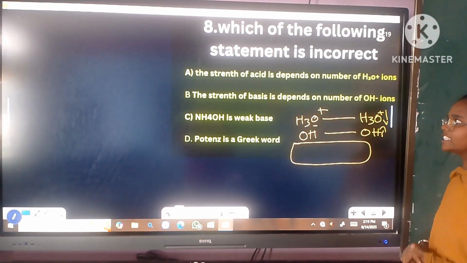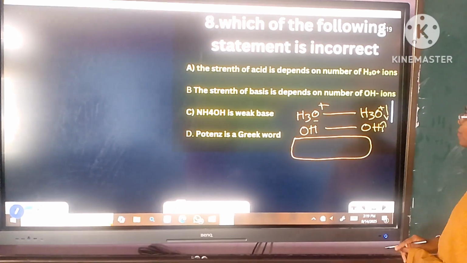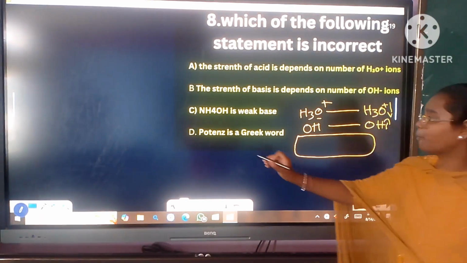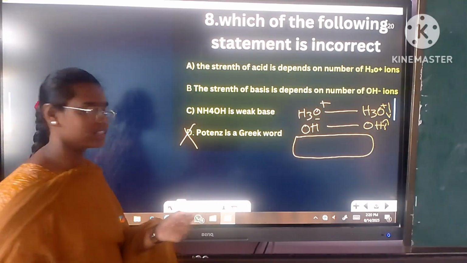The strength of acid depends on number of hydronium ions. The strength of bases depends on number of hydroxide ions. So potent is the Greek word is not true. So D is the answer.